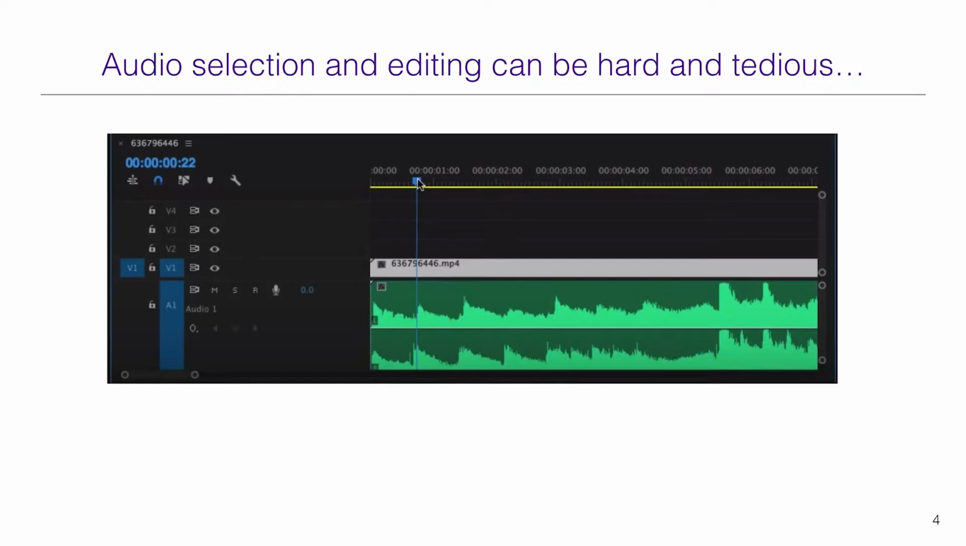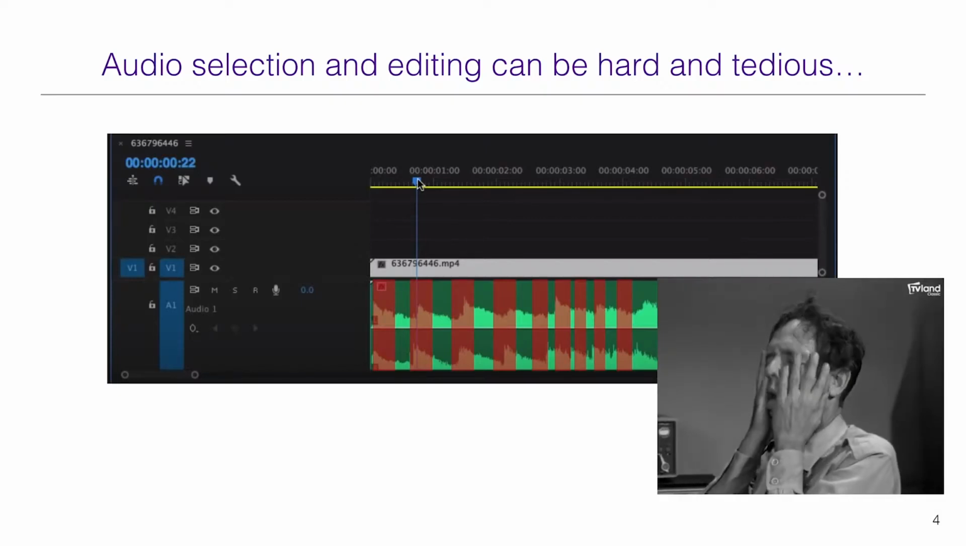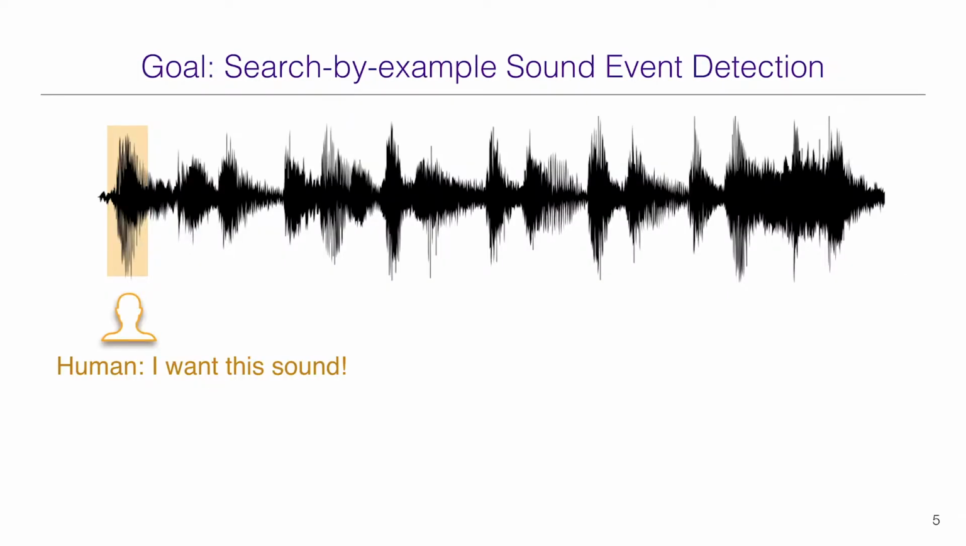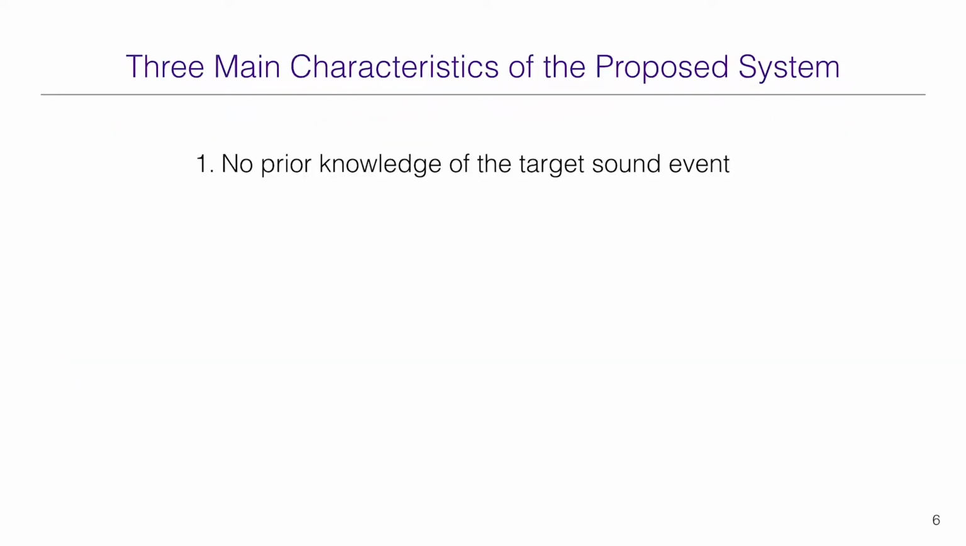Nowadays, to find repeating sound events in a recording, you have to listen through the whole track and manually label every single event one by one, until you look like this. So the goal of this work is trying to make this process easier and more powerful by designing a search by example sound event detection paradigm, where the user only selects one or a few examples of the target sound. The machine then automatically locates everywhere else where similar sounds occur in an audio track.